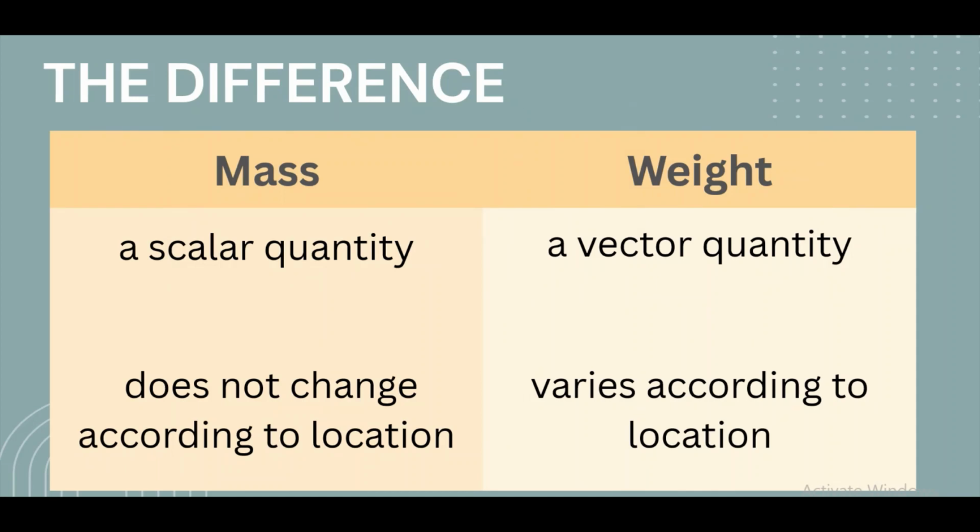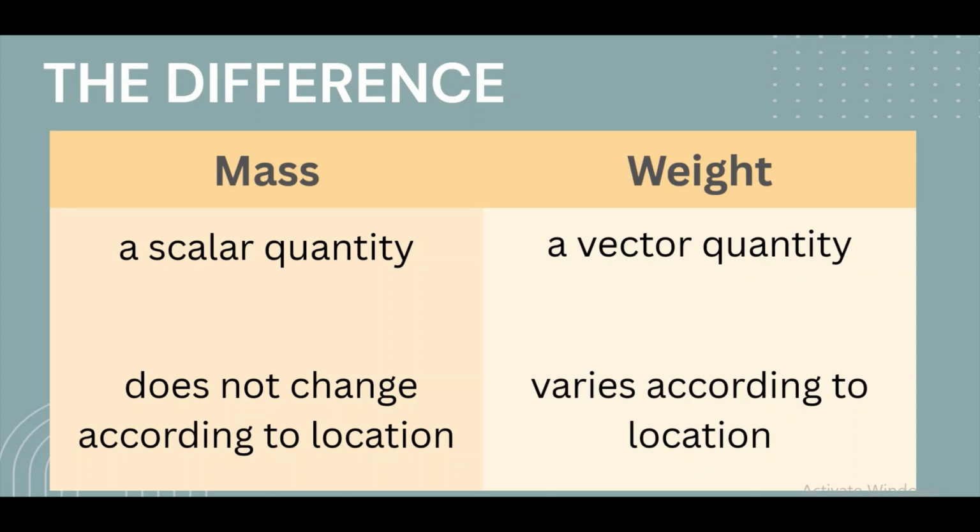Another difference is that mass is a scalar quantity while weight is a vector quantity. What does it mean? When we say scalar quantity, these are quantities having only magnitude. When we say vector, vector quantities are those having both magnitude and direction.